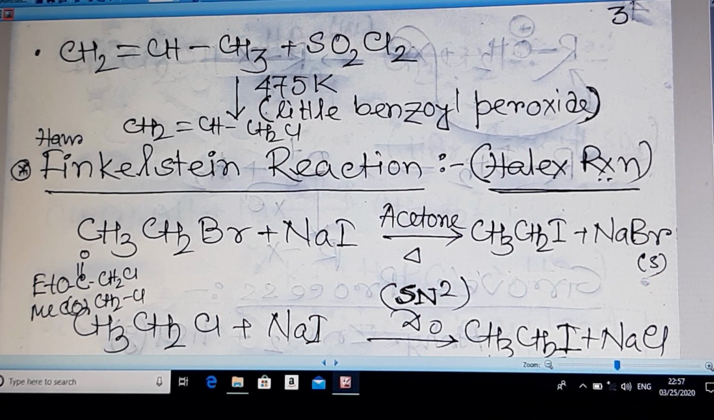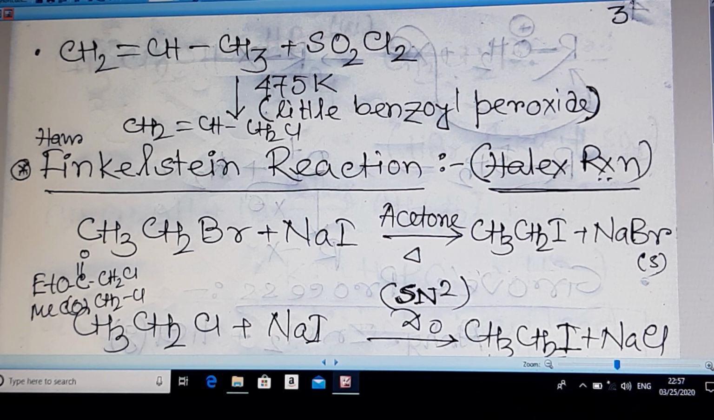A little amount of heat is required in this case. Two examples are given. When ethyl bromide is allowed to react with sodium iodide, it forms ethyl iodide. That means bromine is getting replaced by iodine. That means bromide ion is a leaving group and iodide ion is an incoming nucleophile.